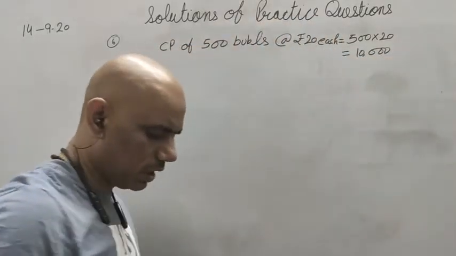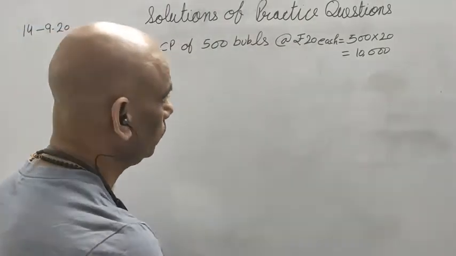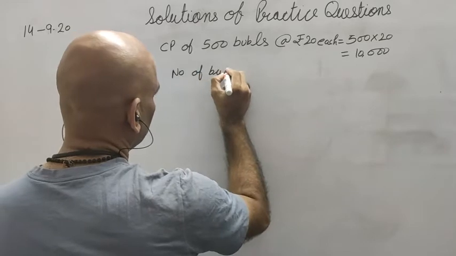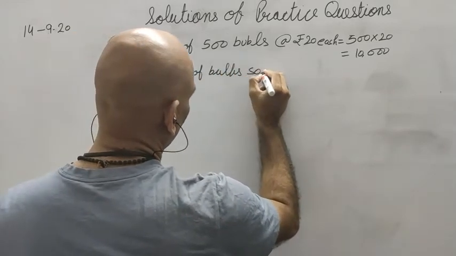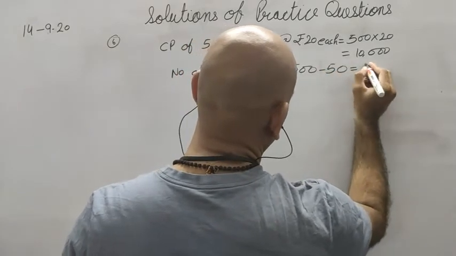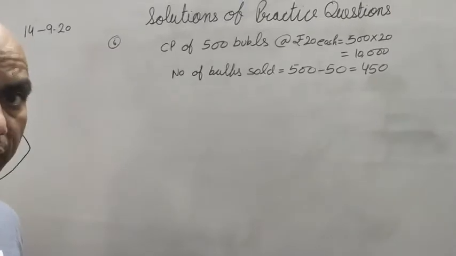So he has purchased these bulbs in 10,000 rupees. Now what has happened? Number of bulbs sold, 500 minus 50 are useless. So only 450 bulbs we are going to sell now.